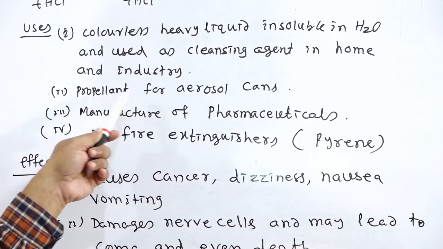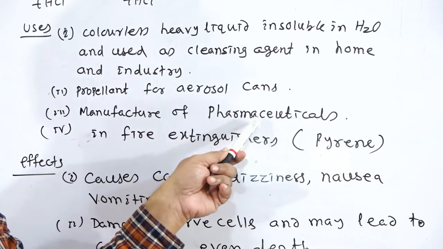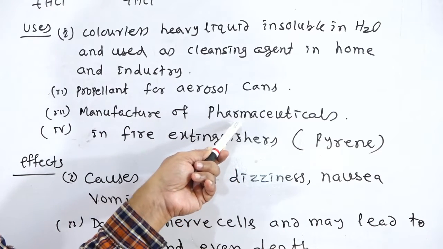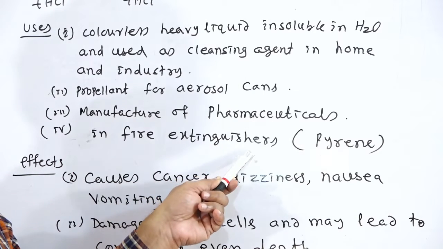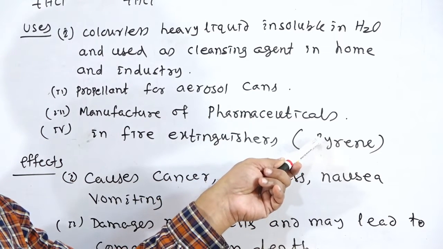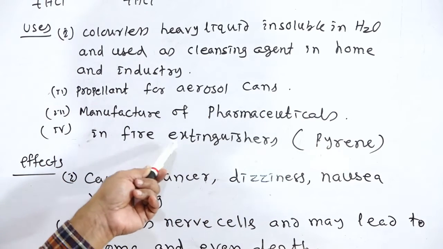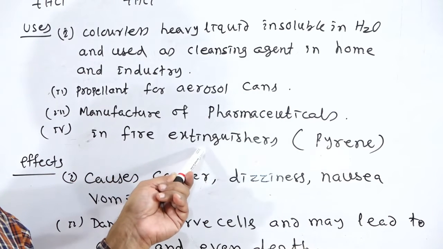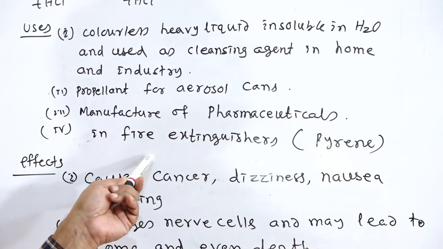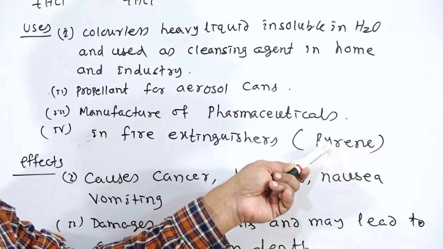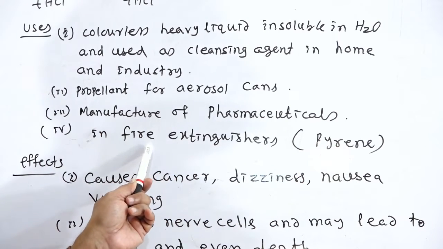Next one, propellant for aerosol cans. Next one, for the manufacture of pharmaceuticals, medicines, and different chemical materials. Also in fire extinguishers under the name of pyrene, that is CCl4, otherwise known as pyrene, which can be used to extinguish fire. We know that in fire extinguishers we use carbon dioxide, but instead of that we can take pyrene, that is CCl4, carbon tetrachloride, to extinguish the fire.